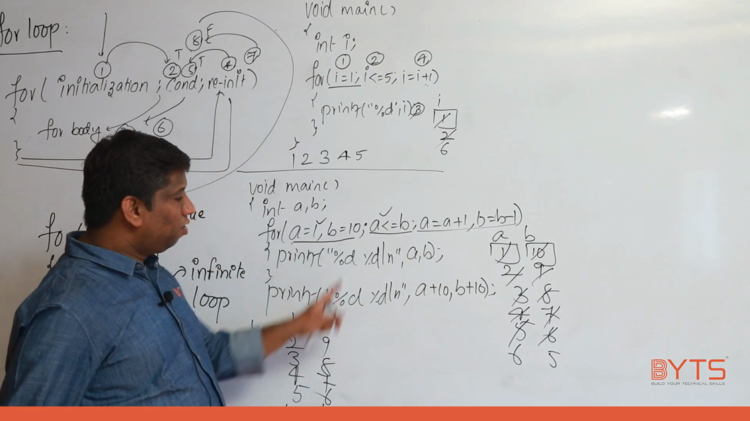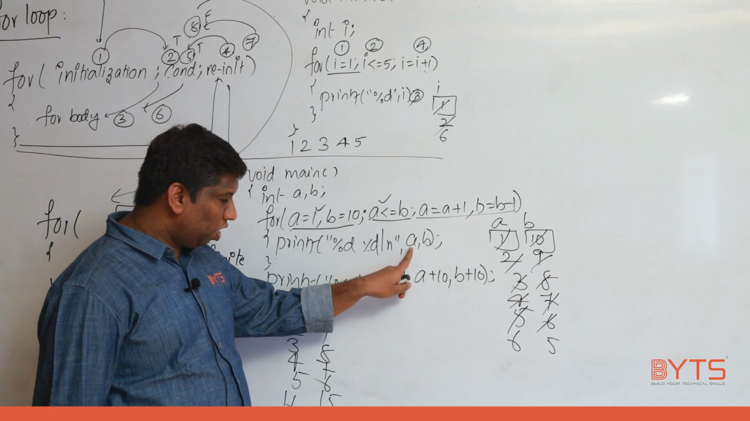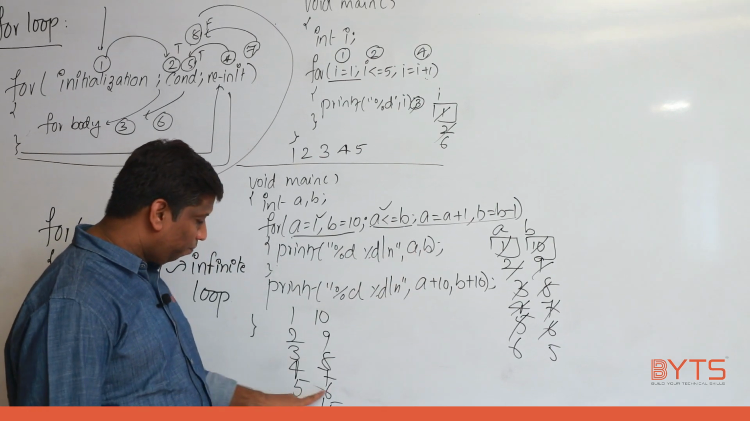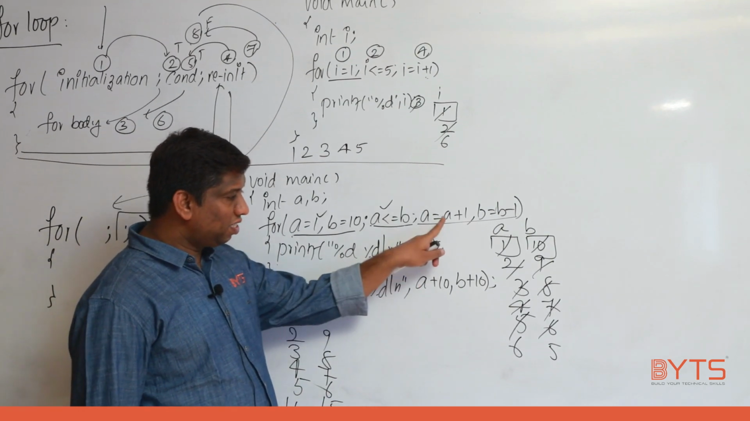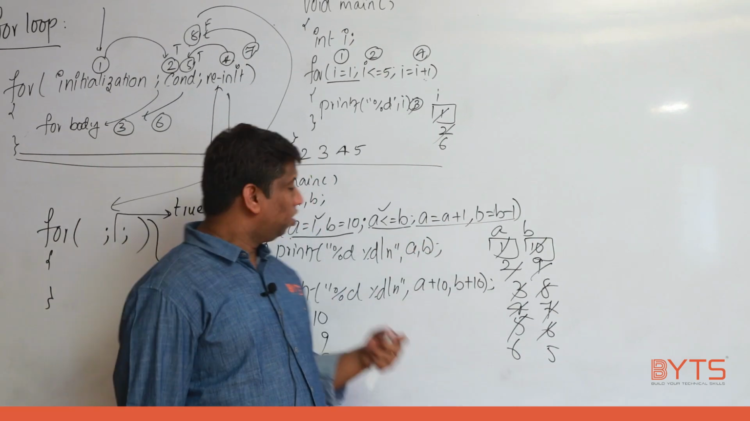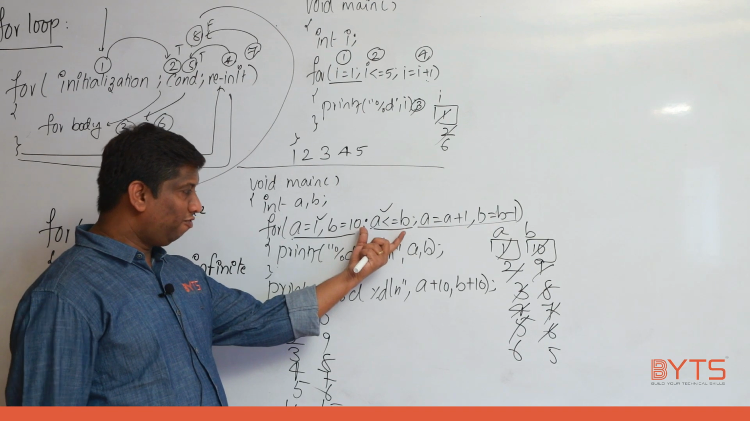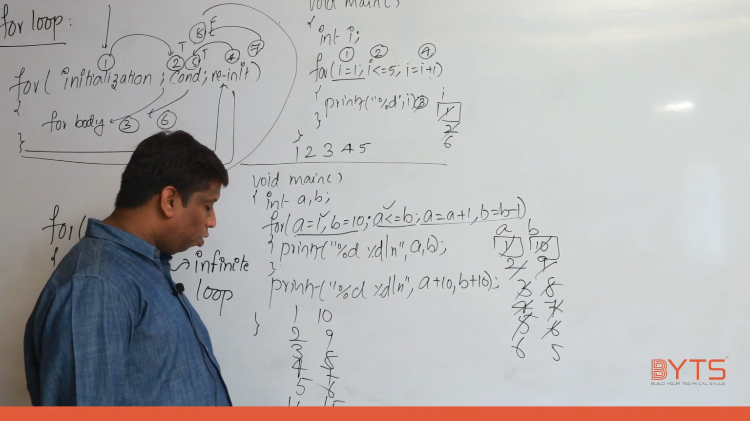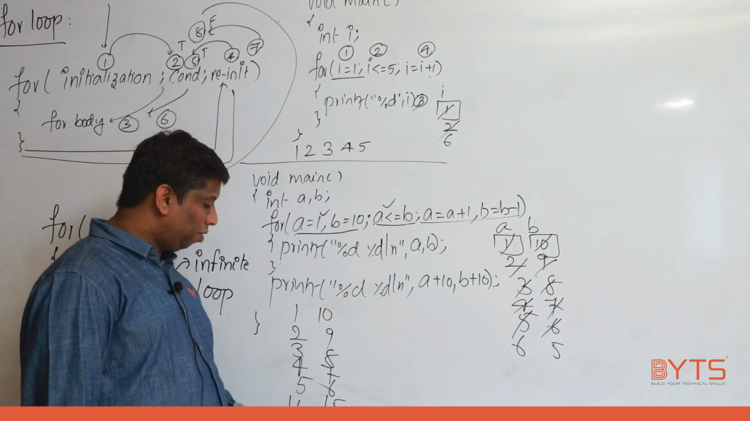Understand? Very important. 5 less than 6 true. That is the reason I printed 5 and 6. After printing 5 and 6, A value is incremented to 6, B value is decremented to 5. 6 less than or equal to 5 false. That is the reason I came out to 6 plus 10, 16, 5 plus 10, 15.